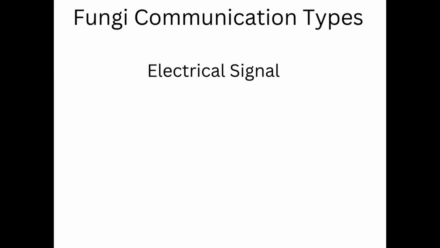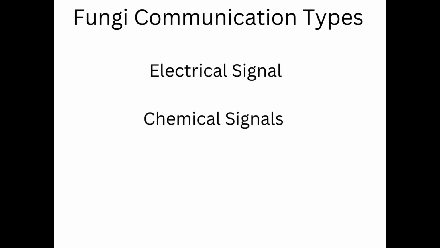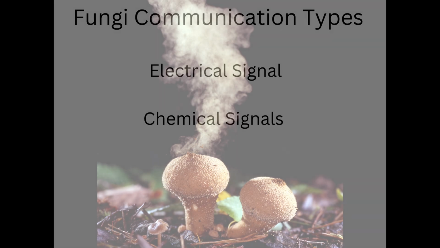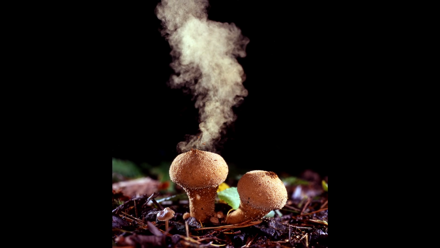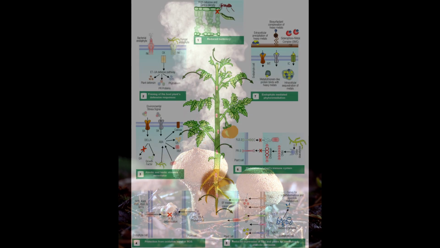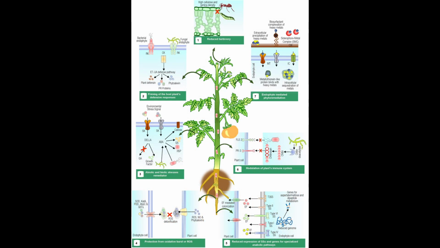Electrical signals aren't the only way plants communicate. Chemical signaling plays a huge role too. When a plant is attacked by insects or diseases, it releases certain chemicals into the mycorrhizal network. These chemicals can include hormones like jasmonic acid or salicylic acid, which signal nearby plants to step up their defenses.